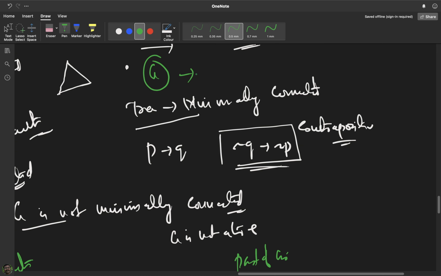For that, I took the reverse approach. I just assume the contrapositive. For proving by contrapositive, in order to show that P implies Q, it is enough to show that not Q implies not P. So we'll show that if the graph G is not minimally connected, then it is not a tree. So we assume that the graph G is not minimally connected. That means there exists some edge E whose deletion from G will not disconnect the graph. In order to be minimally connected, deletion of any edge should disconnect the graph. If it is not minimally connected, there is some edge E whose deletion will not disconnect the graph.